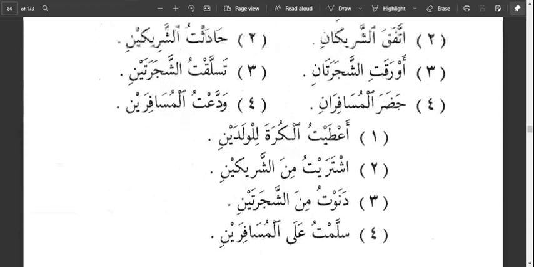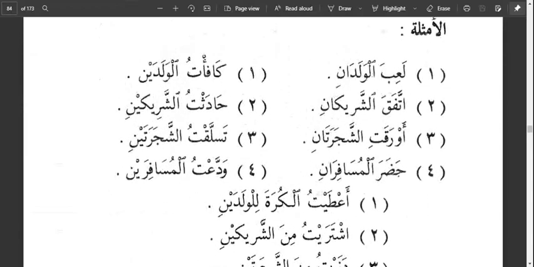So let's take a look at the examples. La'ibal waladan. From the previous class, we said our muthanna is formed by adding alif and nun or ya and nun to the end of the last letter, to the end of the word. That is how we form muthanna. Now we want to know the function of the ya and nun or of the alif and nun.